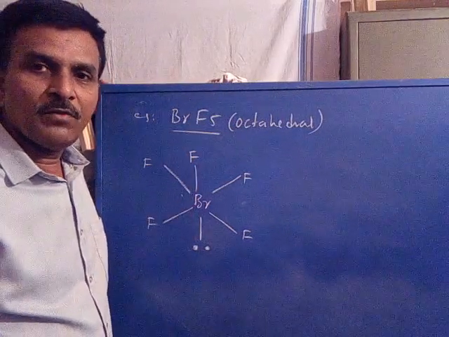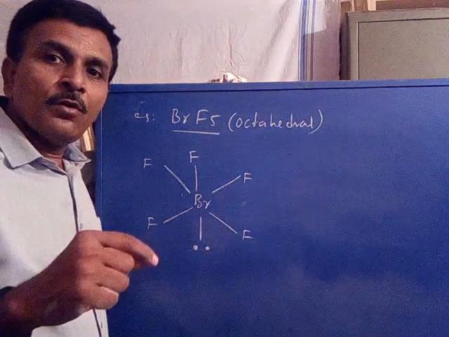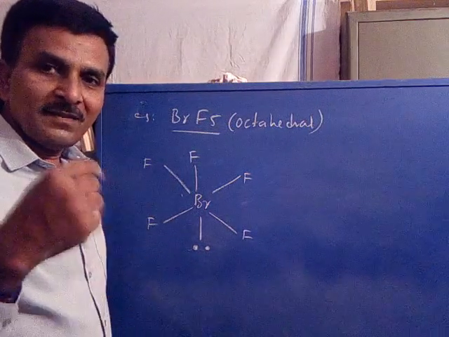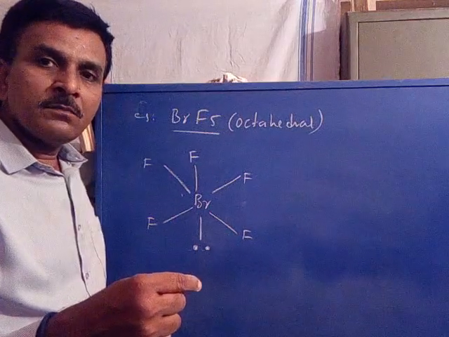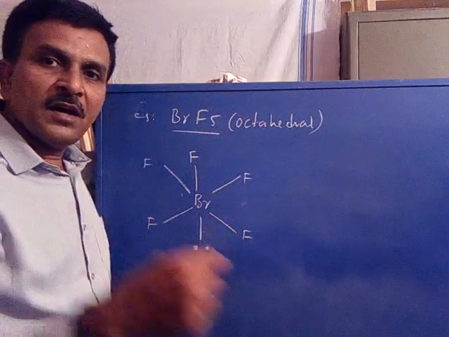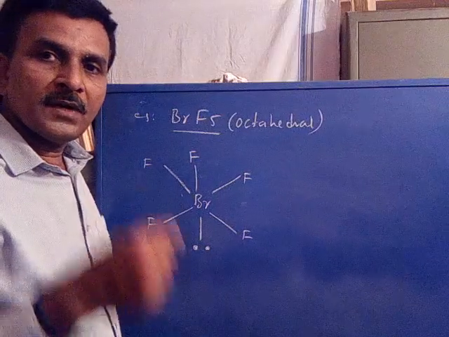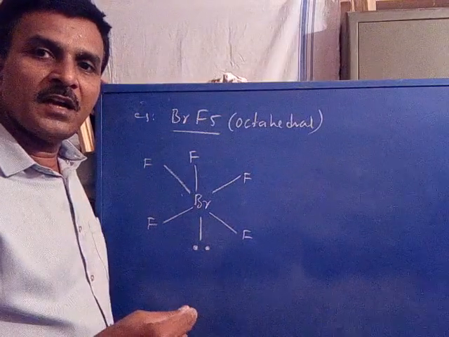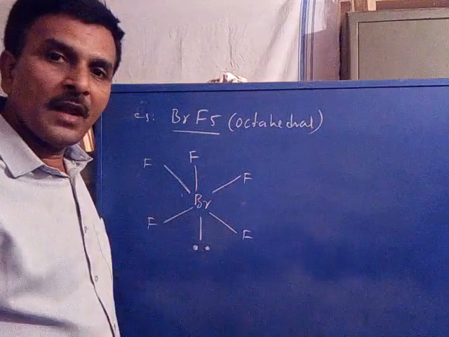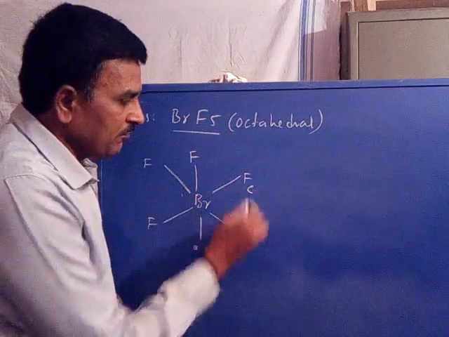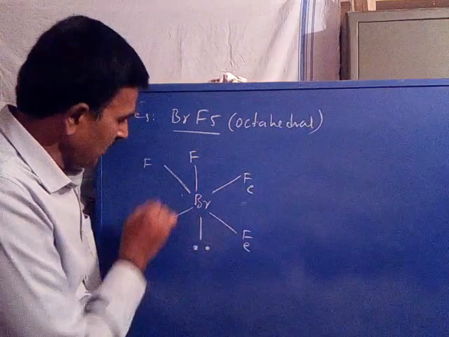Is it clear? Now further, the fluorines that are ligands attached to the central atom horizontally are called equatorial. Equatorial, Fe, Fe, Fe, Fe.